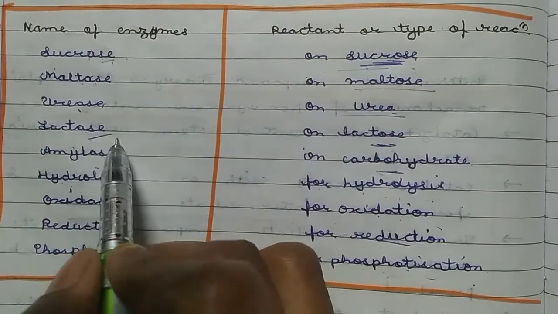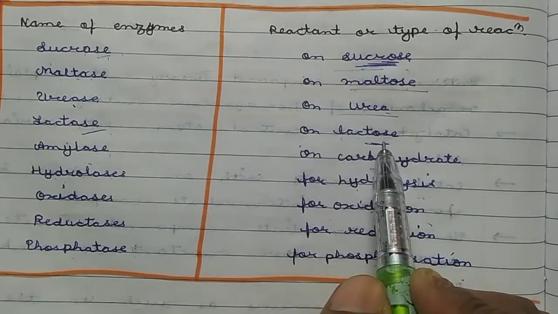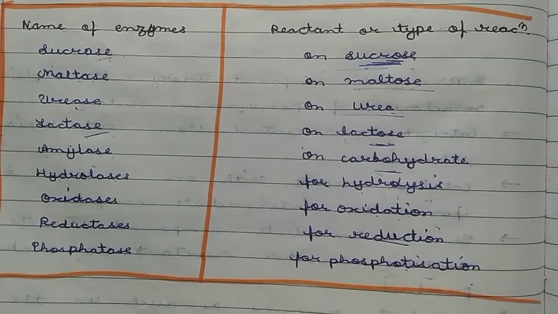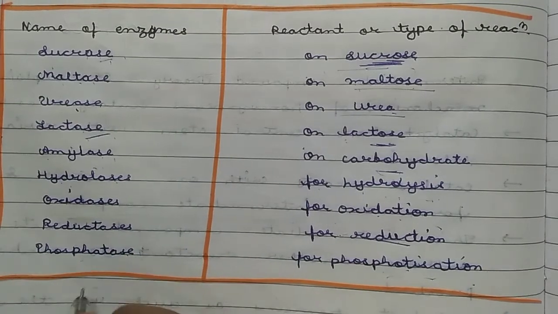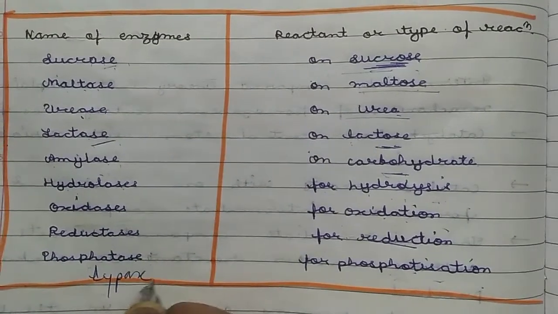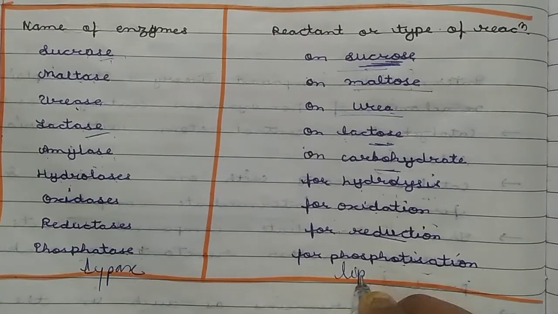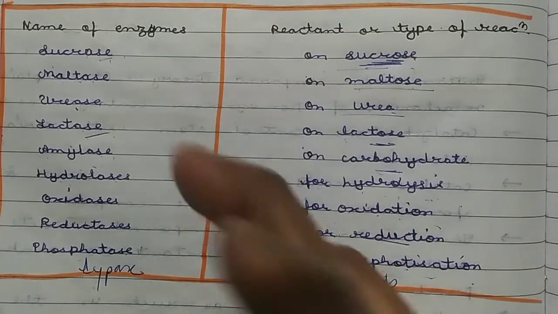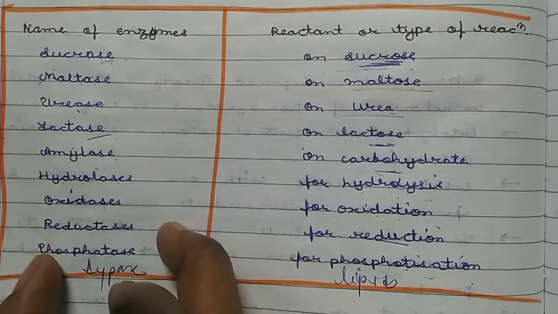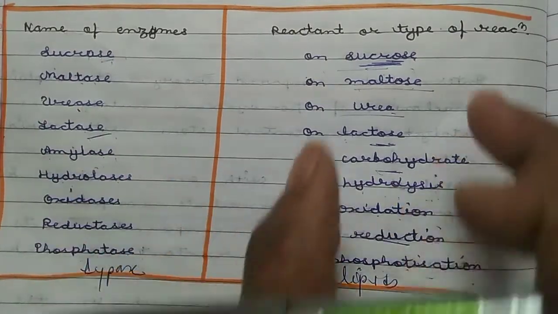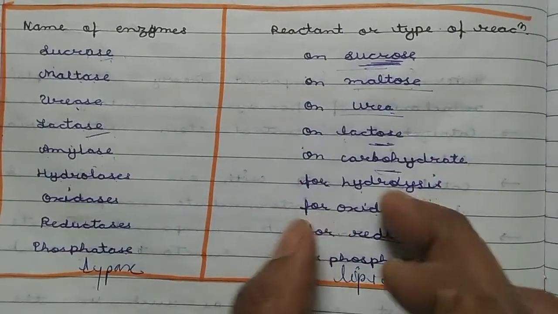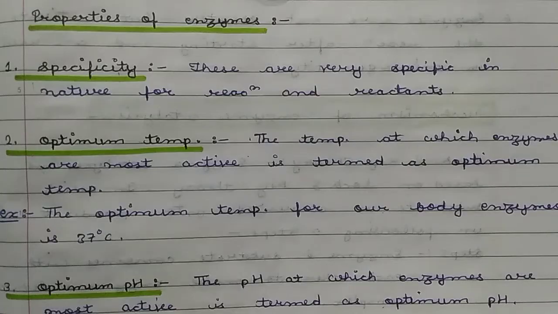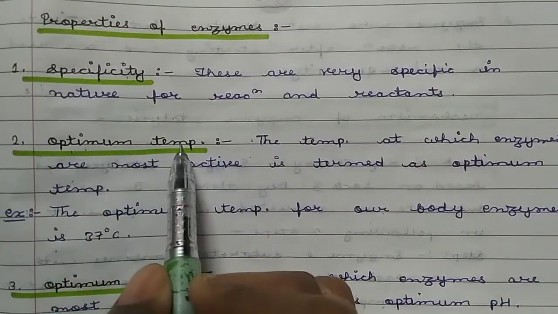Lactase enzyme can only work on lactose sugar, not on any other sugar. Lipase enzyme, which is not listed here, works only on lipids, meaning fat. So it is specific for lipids. So we can say these enzymes are very specific in nature and work only on a special type of reactant and are not used universally in living beings. Clear? Next property is optimum temperature.